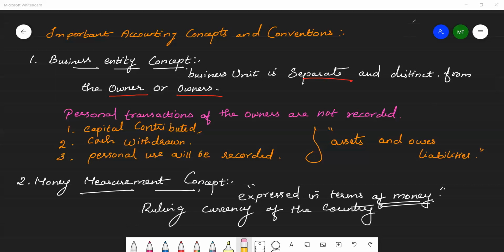Then transactions which do not involve money will not be recorded in the books of account.